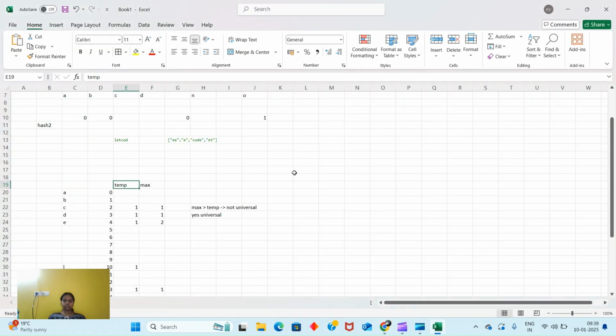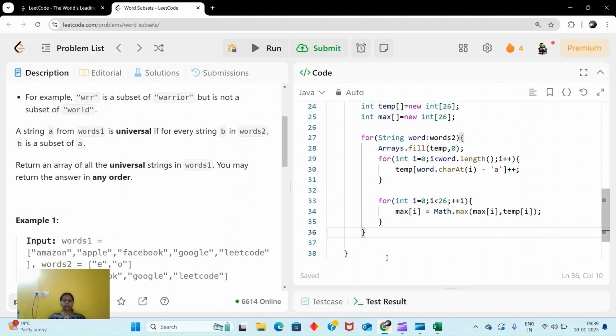So here, as you see, there are two E and one E. So 2 is greater, the comparison is with temp only, right? Like this we will get the max.